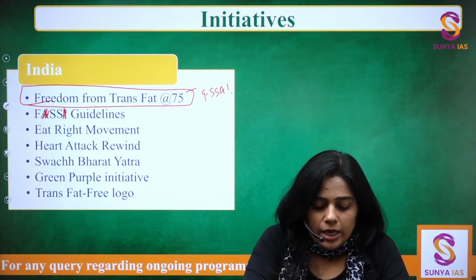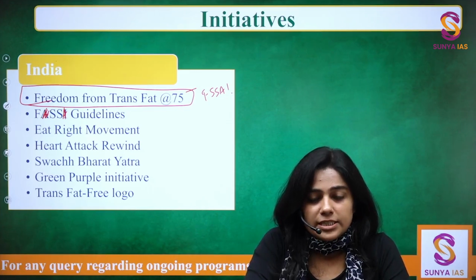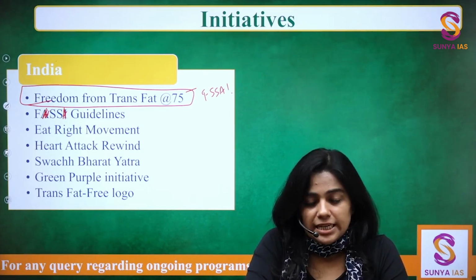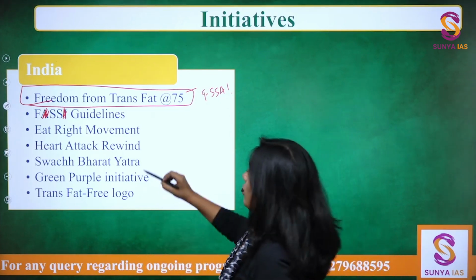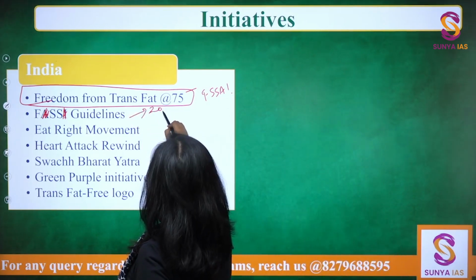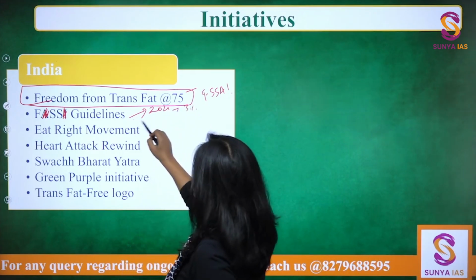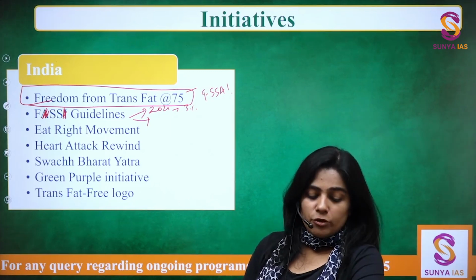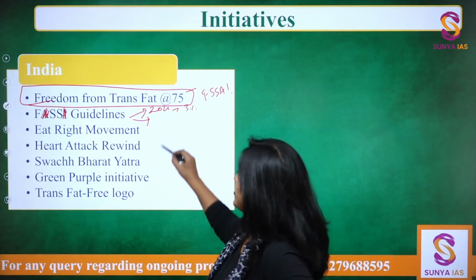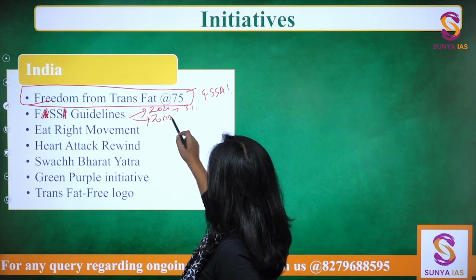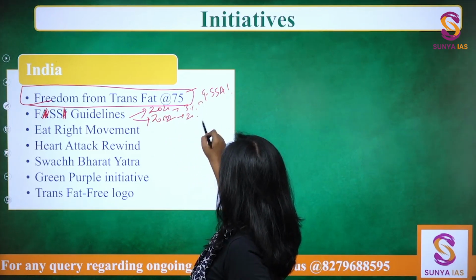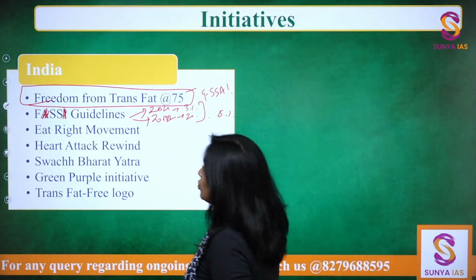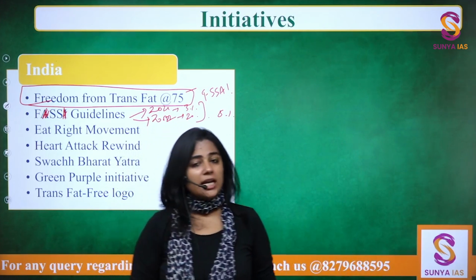FSSAI has decided that the trans fatty acids, that is the trans fats, for 2021 would be limited to 3%, right? Not more than 3% trans fat in any set of products. And for 2022, the goal was 2%. Before this, 5% was allowed. So these are the FSSAI guidelines.